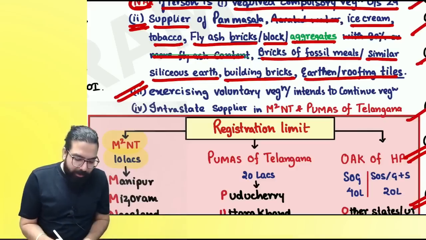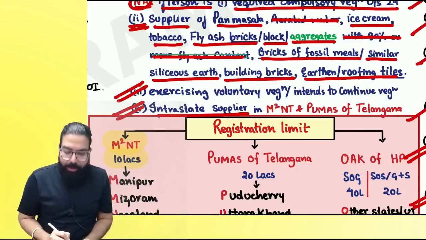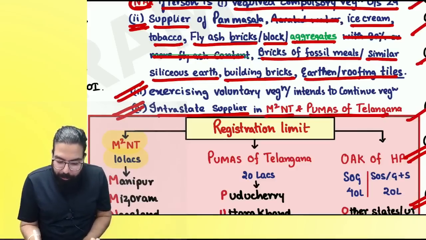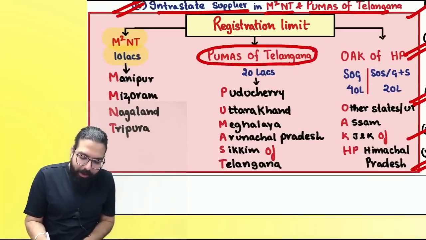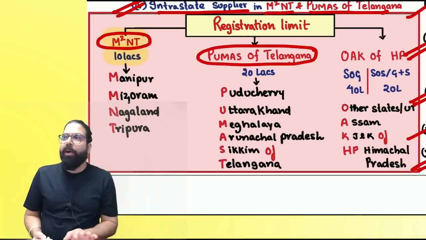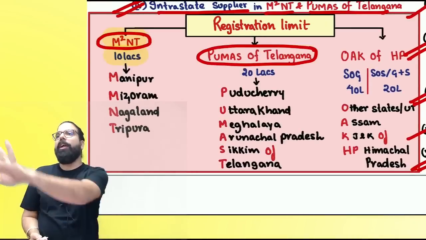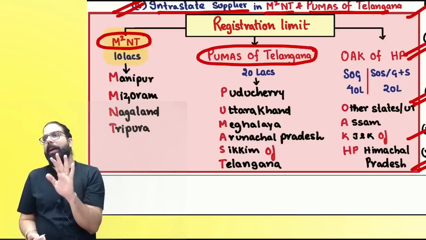And the last one over here is, if you are an intrastate supplier in M square NT and Pumas of Telangana, if you are in these states, then you will not get the 40 lakh limit. Can I go ahead, everyone?